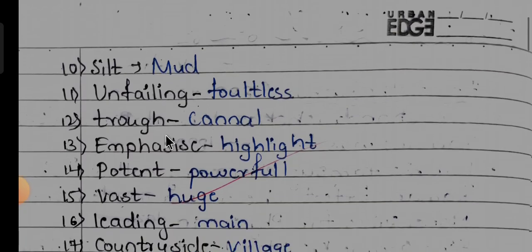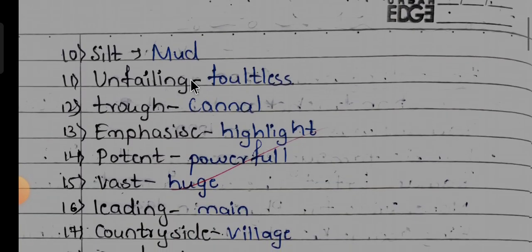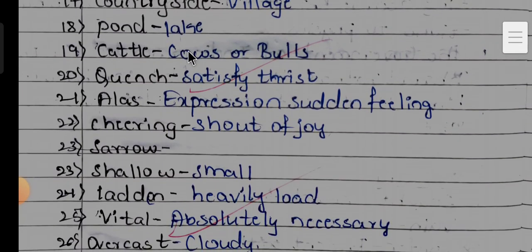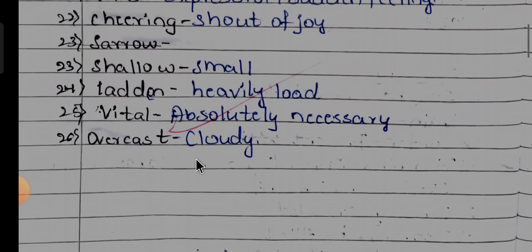Next, silt means mud, unfailing means never failing, proof means resistant, emphasis means highlight, potent means powerful, vast means huge, leading means main, countryside means village, pond means lake, cattle means cows or bulls, quench means satisfy thirst, alas, an expression of sudden feeling, cheering means shout of joy, shallow means not deep, laden means heavily loaded, vital means absolutely necessary, overcast means cloudy.